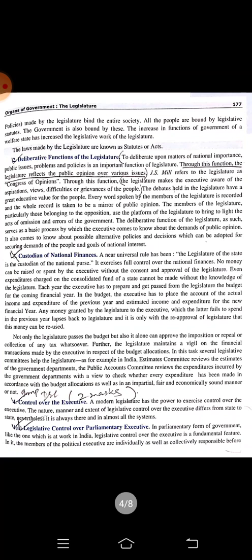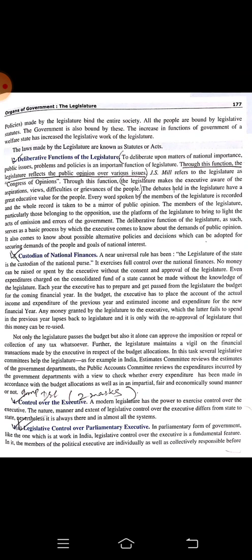Next, point number 2, the deliberative function of the legislature. Through this function, the legislature reflects public opinion over various issues. The legislature makes the executive aware of the aspirations, views, difficulties, or grievances of the people. Whatever the common people need to address, and the solutions to the problems citizens are facing, are sorted out in the legislature.